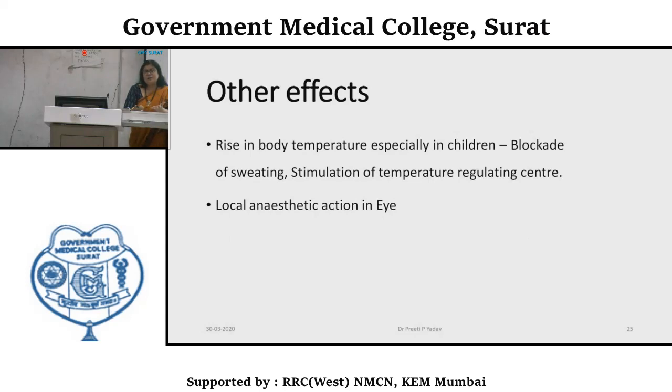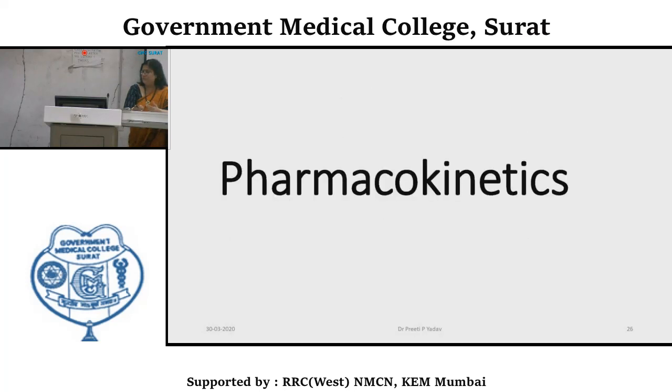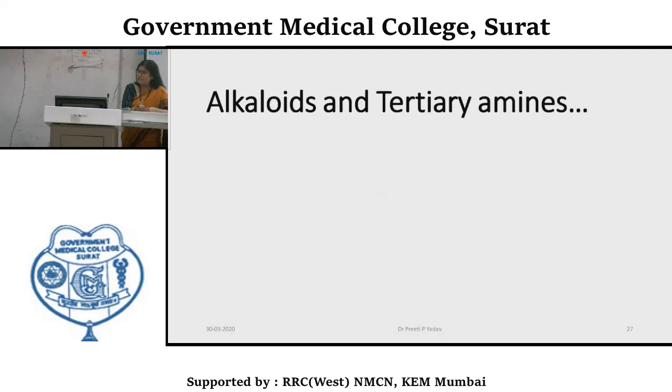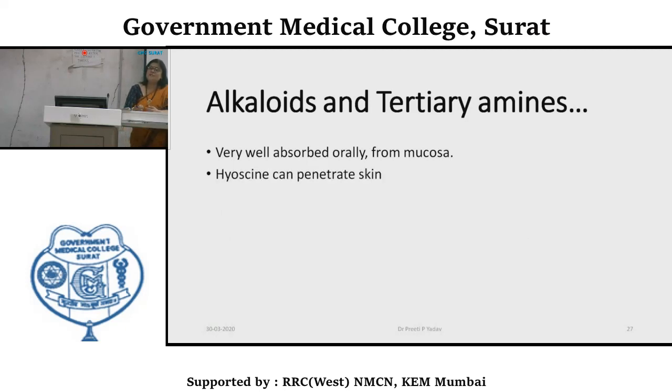Whenever they are administered locally, they have some local anesthetic effect on the eye. Let's see some of the pharmacokinetic peculiarities of these agents. There are alkaloids and tertiary amines, which are very well absorbed orally from mucosa. Hyoscine, also known as scopolamine, can also be absorbed transdermally. That's why it is used in treatment of motion sickness by transdermal patch.